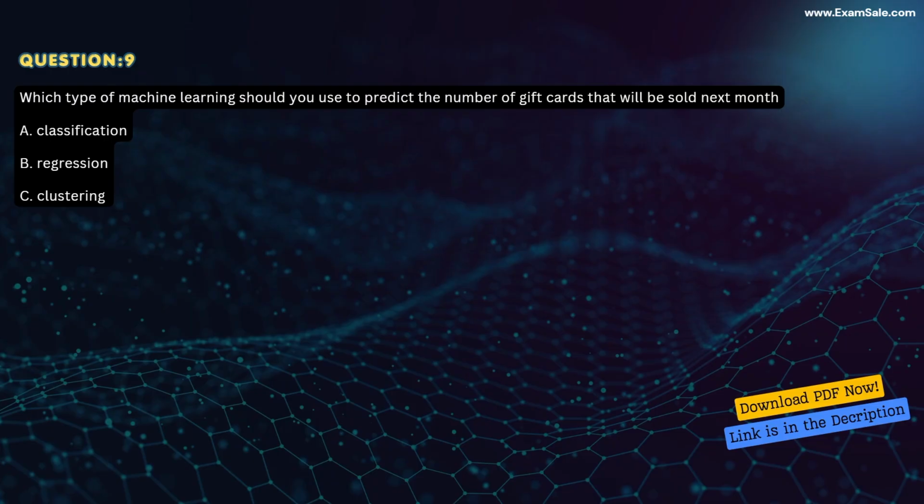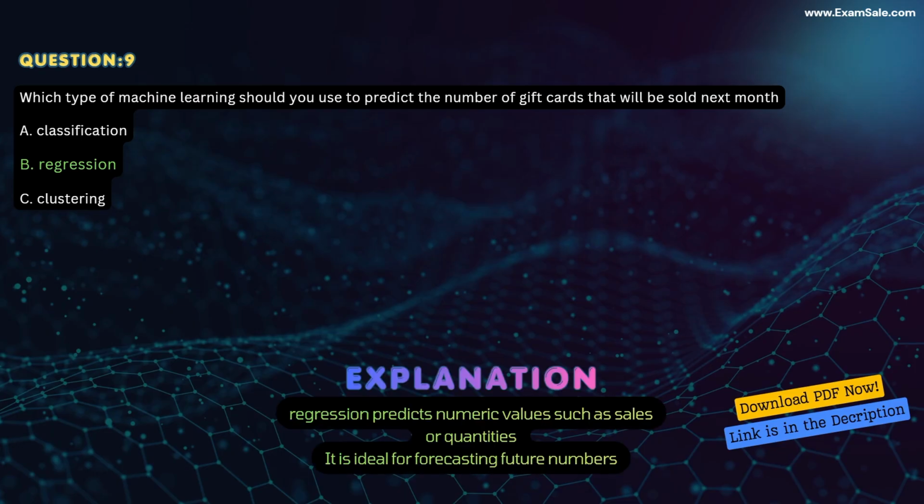C. Clustering. Correct answer B. Regression. Explanation. Regression predicts numeric values such as sales or quantities. It is ideal for forecasting future numbers.